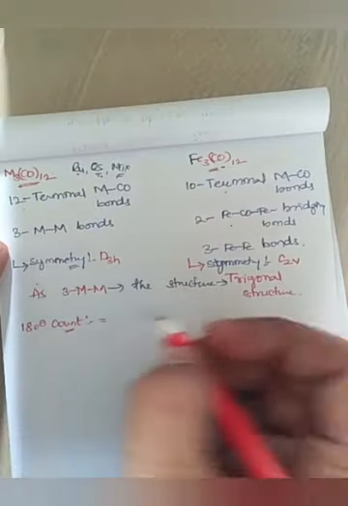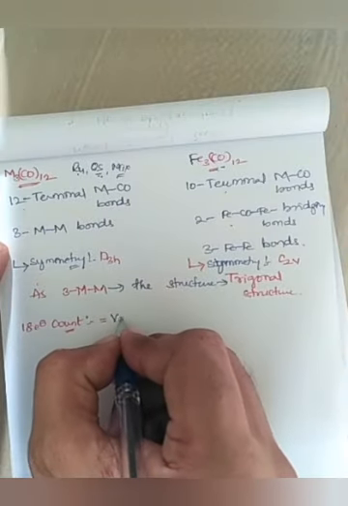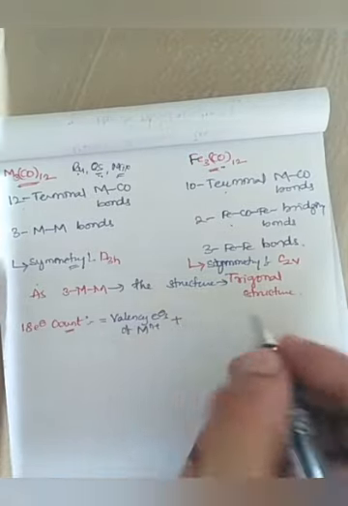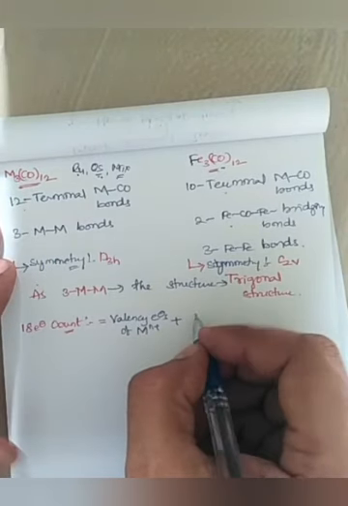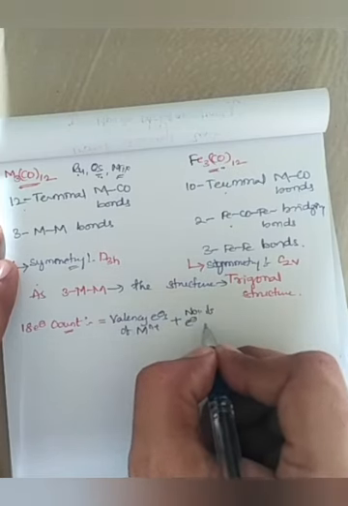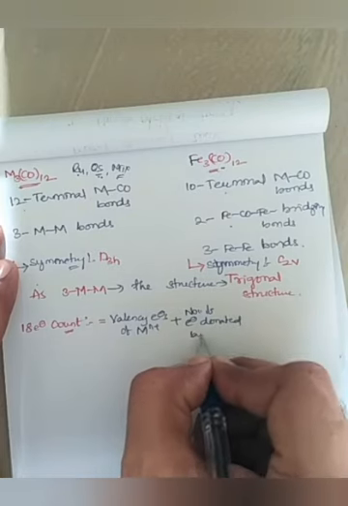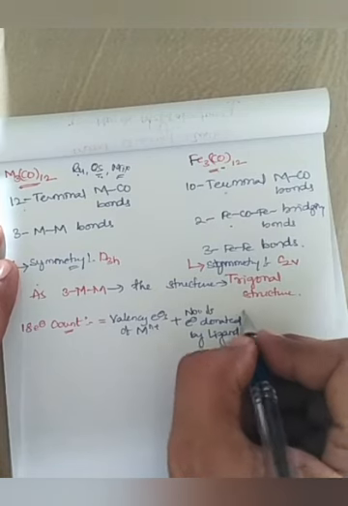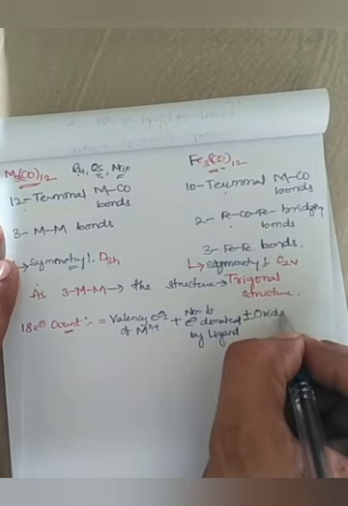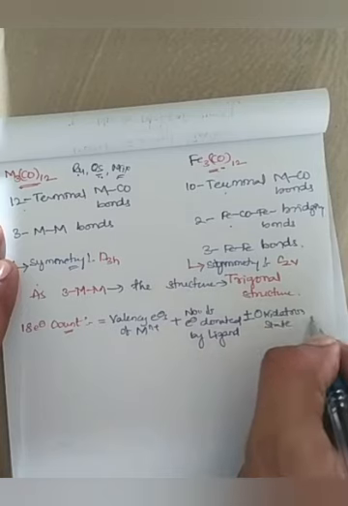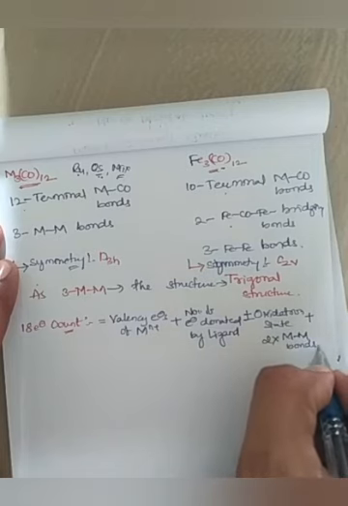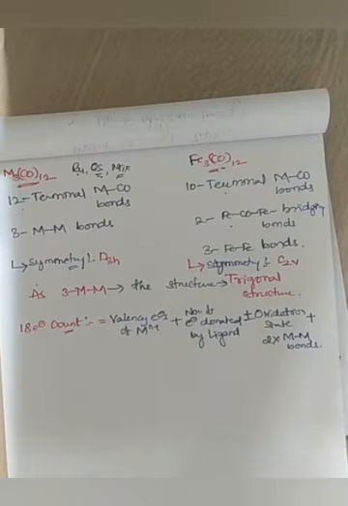The formula is: valence electrons of metal ion, plus number of electrons donated by ligand, here carbonyl, plus or minus oxidation state, plus 2 into the number of metal to metal bonds. This would be the 18 electron count formula.